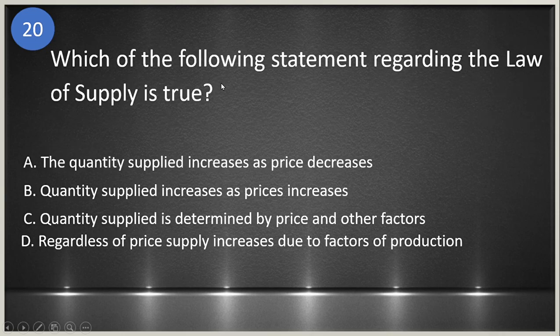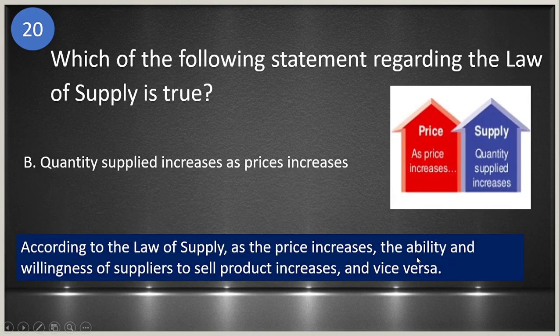Okay? 20. Which of the following statement regarding the law of supply is true? A. The quantity supplied increases as price decreases. B. Quantity supplied increases as price increases. C. Quantity supplied is determined by price and other factors. And D. Regardless of price, supply increases due to factors of production. The answer is letter B. That is the law of supply. Quantity supplied increases as price increases.